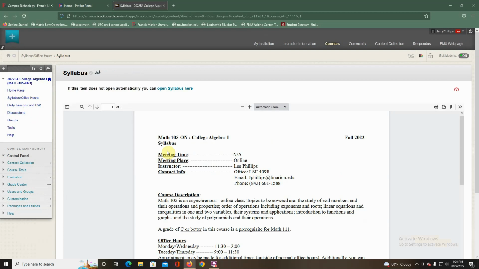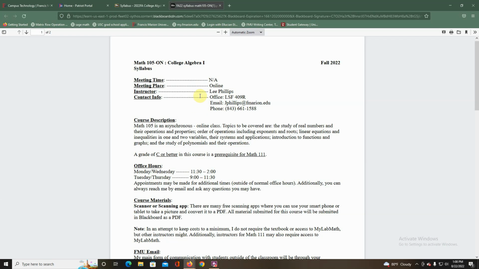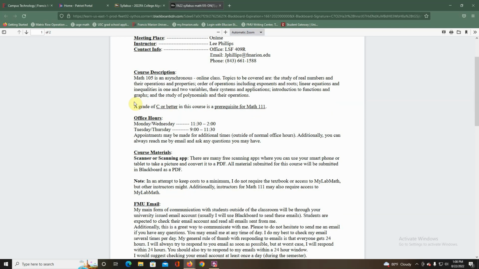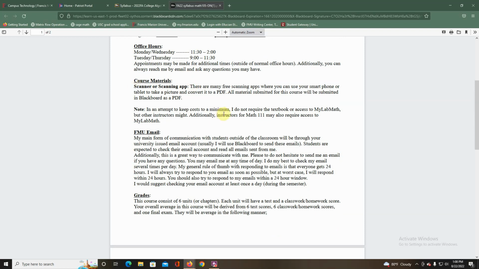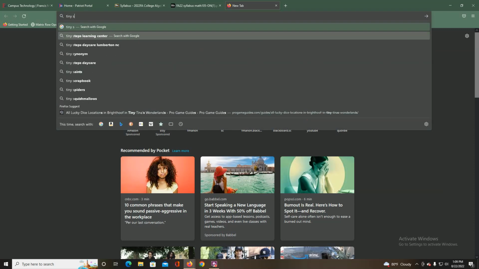The syllabus is also here. You should probably at least glance through it once so you know how everything's going to work. The course description is here. What you want for the course is a C or better, so you can move on to Math 111. My office hours are there. Course material: the only thing I require you to have for this course is some way of scanning your worksheets into a PDF. Usually there are free scanning apps for your cell phones that are really easy to handle. My favorite one is Tiny Scanner.